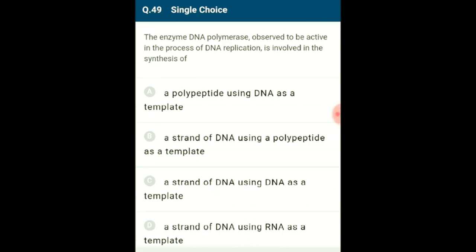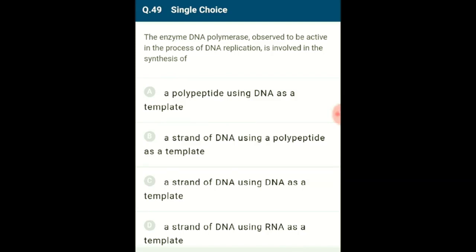The enzyme DNA polymerase, observed to be active in the process of DNA replication, is involved in the synthesis of DNA dependent. DNA polymerase is a polypeptide acting as a biocatalyst. This enzyme is required to make a new strand of DNA in the DNA replication process. For it to work efficiently, it requires a template.